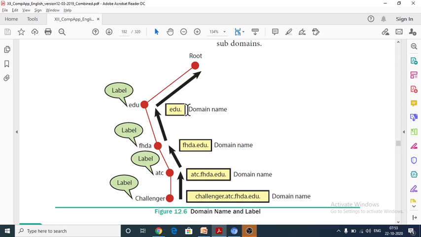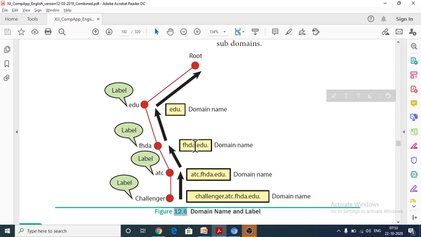In the hierarchical domain namespace, this is the first part. The first part represents the nature of the organization, which here means educational institution. It is also known as a label. The entire thing is known as the domain name.